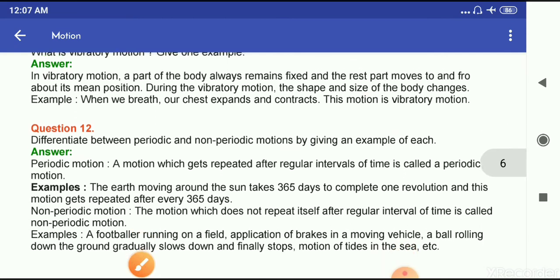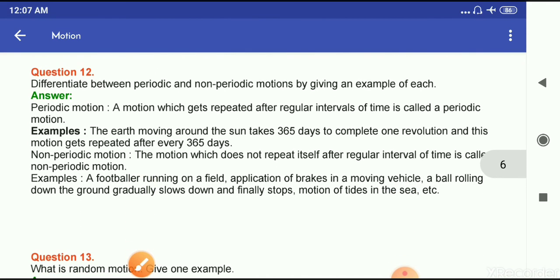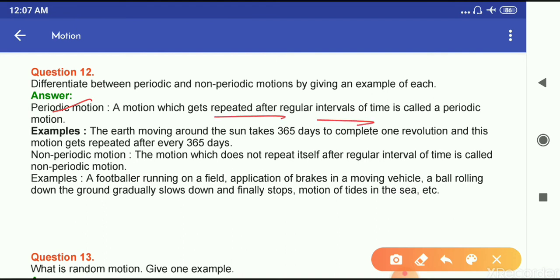Now question number 12. Differentiate between periodic and non-periodic motion by giving an example of each. Answer. Periodic motion, first one: a motion which gets repeated after regular intervals of time is called a periodic motion. For example, the earth moving around the sun takes 365 days to complete one revolution, and this motion gets repeated after every 365 days. Non-periodic motion.